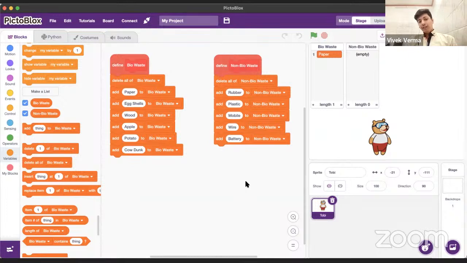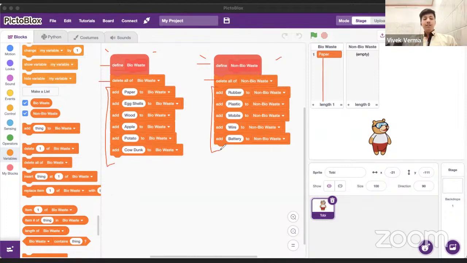so that it is all set to go for another time. Now, the reason why we have used our own blocks over here, this one and this one, is that we can call these functions. Okay, so these are functions. What these functions are for: they delete the things that are there in the list, make it empty, and then add the list item one by one if it is matching the class of the object that is being shown.